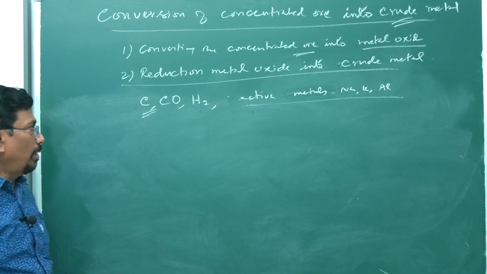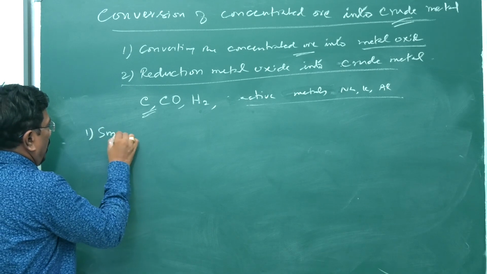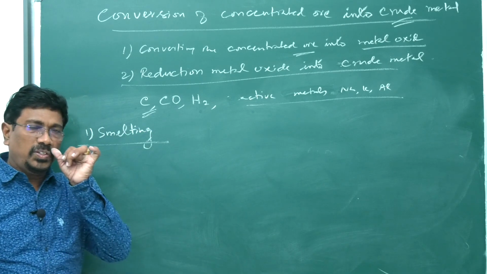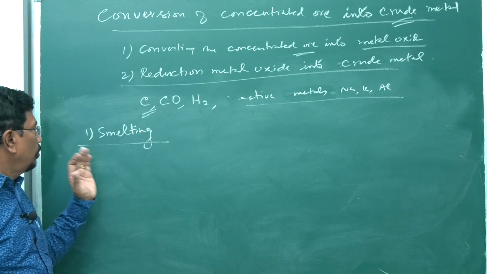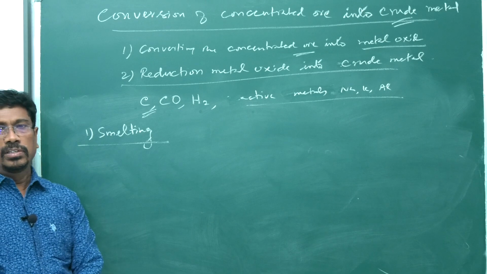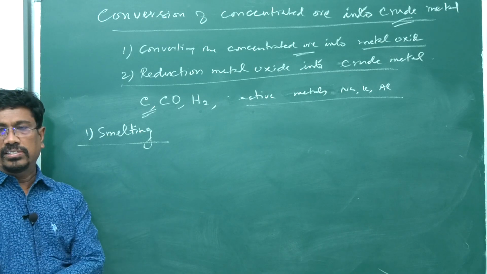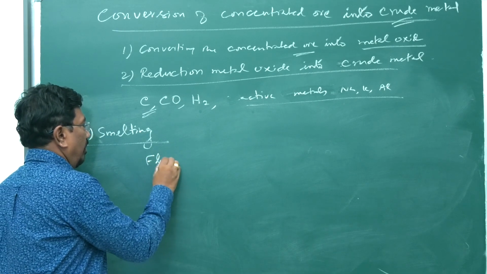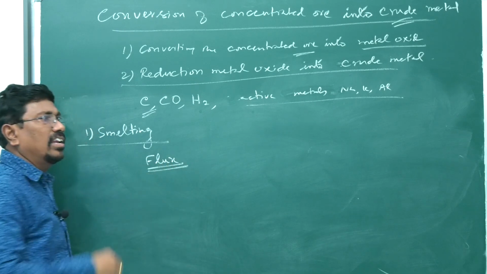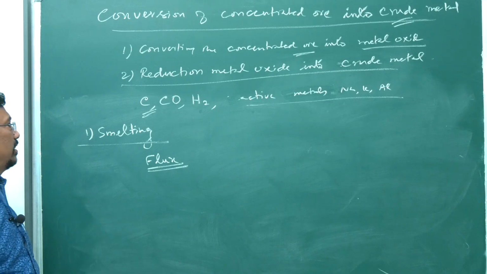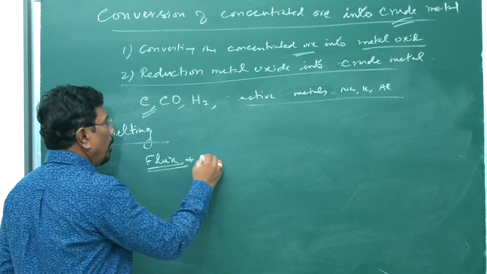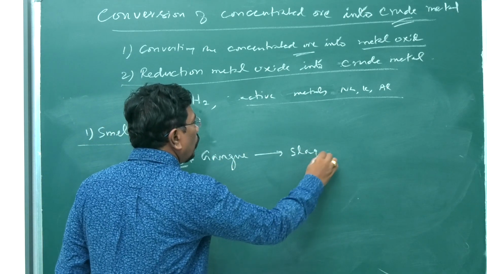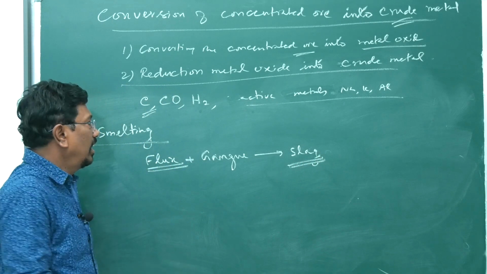First one, smelting. What do we actually do in smelting? Smelting is done in a smelting furnace. We take flux. What is a flux? Flux is a material which can reduce the melting point, and at the same time combine with the gangue to form slag. Slag will float at the top of the molten metal. It can be removed.